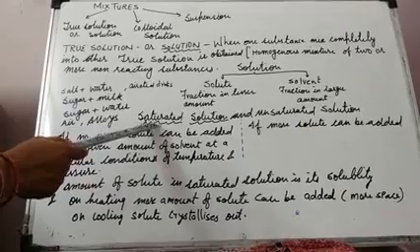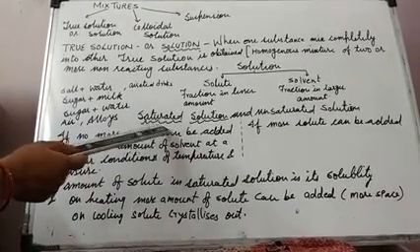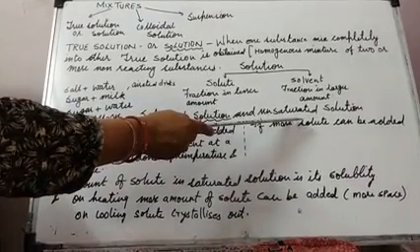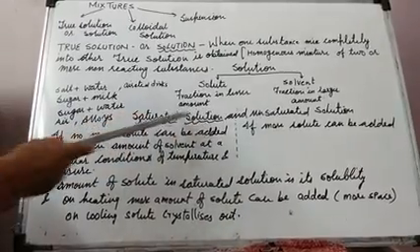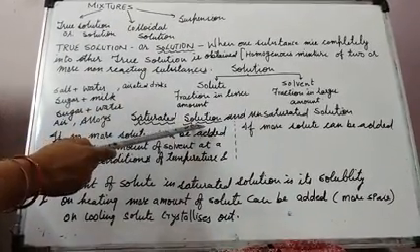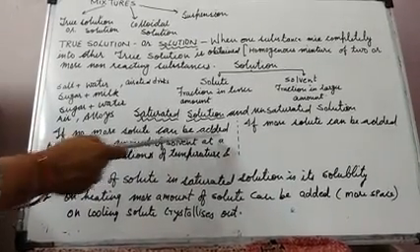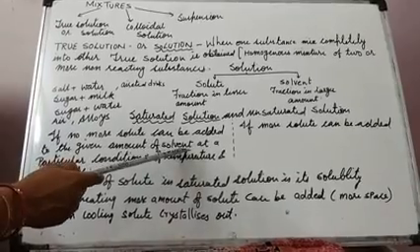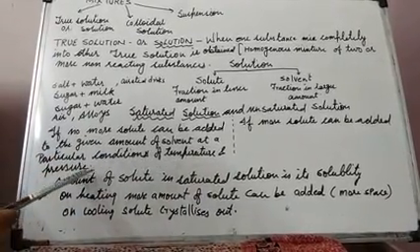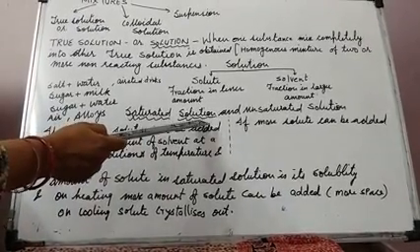Now, one more term I am giving you, students. It is also new for you, I think. Saturated solution and unsaturated solution. What do you mean by these two? A saturated solution is one in which no more solute can be added to the given amount of solvent at particular conditions of temperature and pressure. That is called a saturated solution.